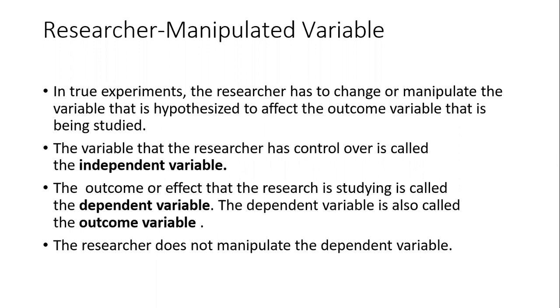Or if we say total cost, so total cost is the dependent variable. And which are the independent variables? That is increasing or decreasing the variable cost, which is totally variable in nature. So the researcher does not manipulate the dependent variable. They just change the independent variable.